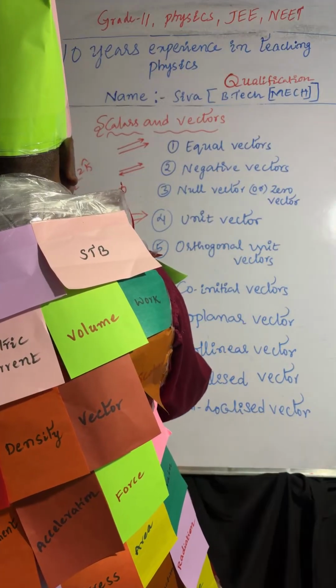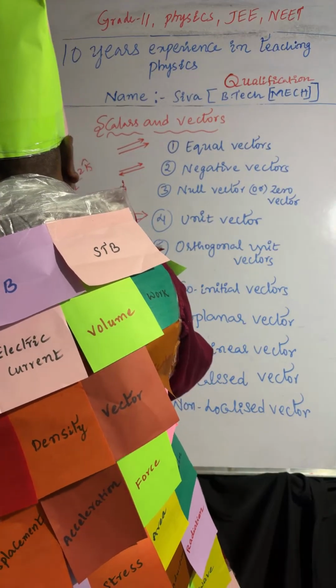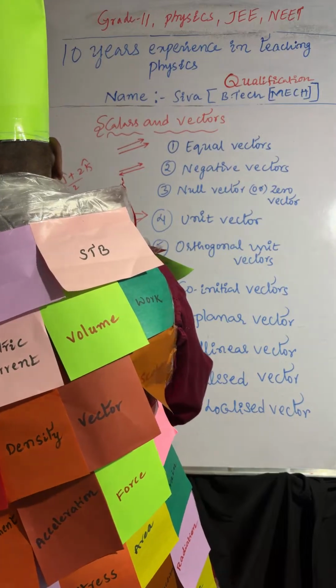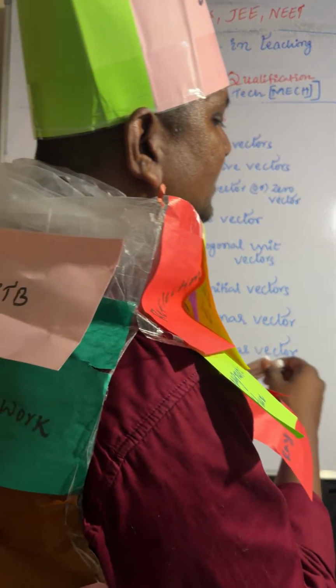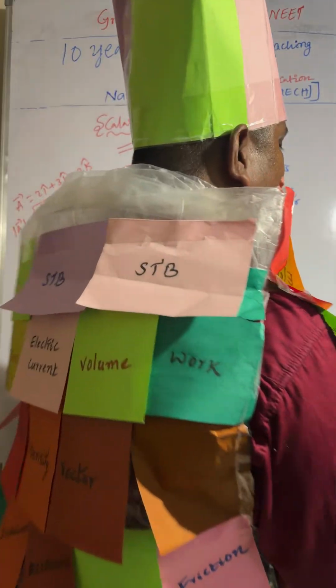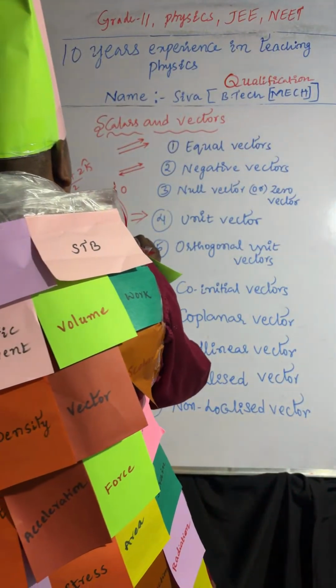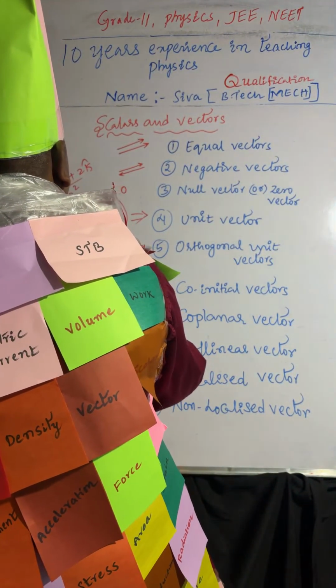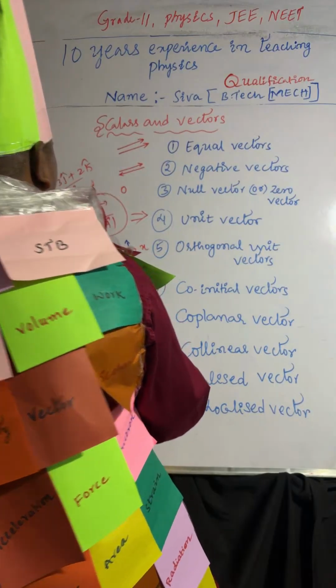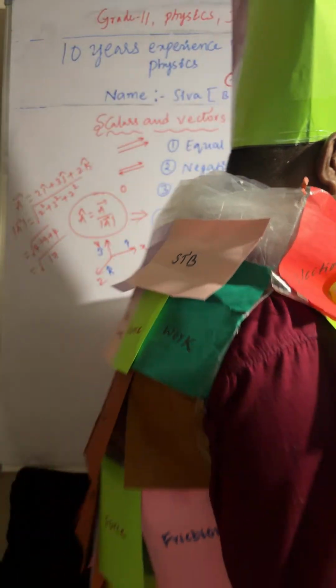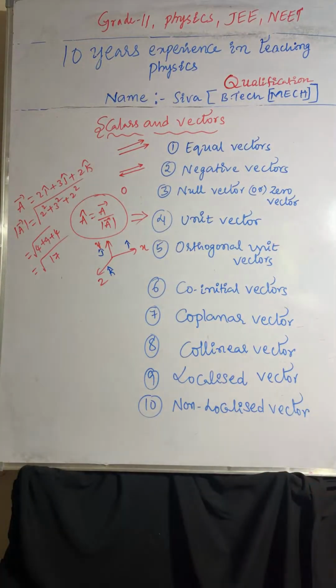the vectors are acting along the x-axis, y-axis and z-axis. Along the x-axis, i cap; along the y-axis, j cap. i cap is a unit vector along the x-axis, j cap is a unit vector along the y-axis, and k cap is the unit vector along the z-axis.